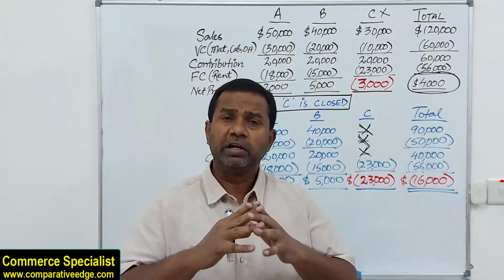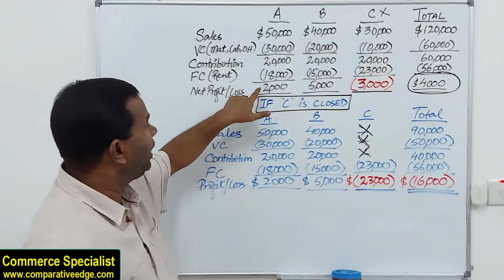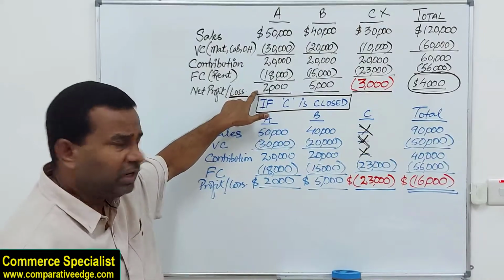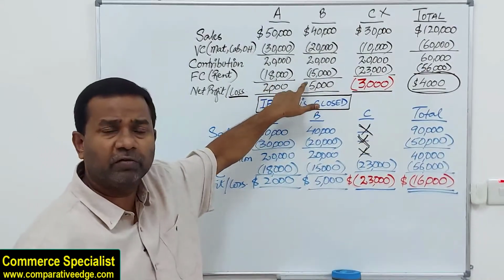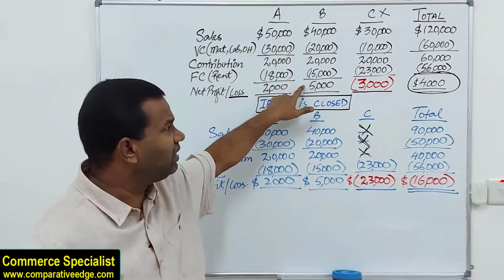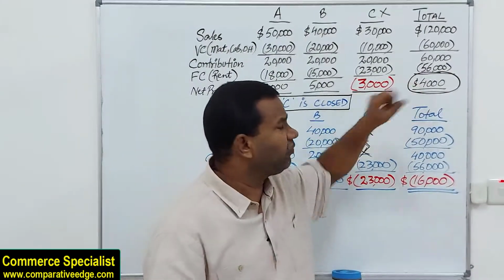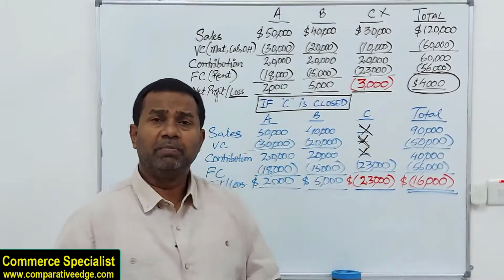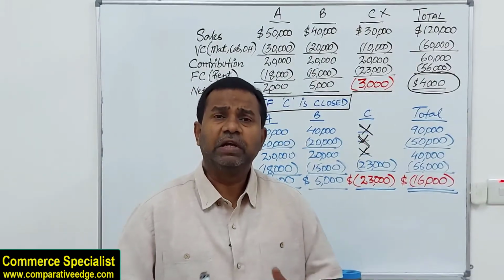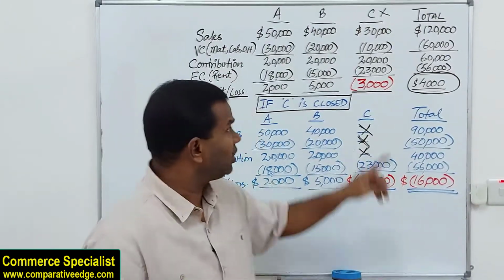If we get into the details, department A was making a profit of 2,000, department B was making a profit of 5, 2 plus 5 is 7, 7 minus 3 because C was going in a loss, so overall profit was 4.